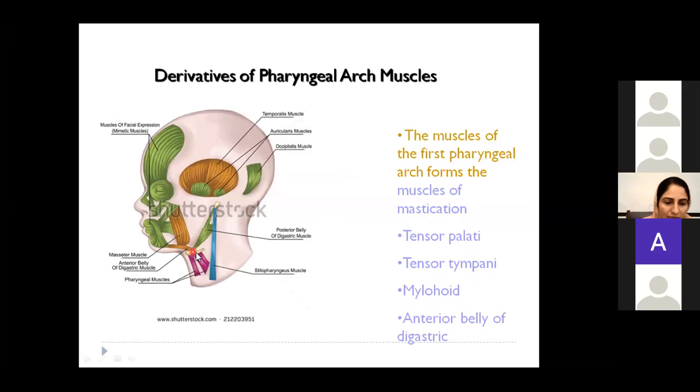These are the two bellies of the digastric. Anterior belly of the digastric is derived from first pharyngeal arch. Posterior belly is derived from the second pharyngeal arch. Okay, we will just cover. And there is masseter, and then there is temporalis, and then there is medial and lateral pterygoid muscles, mylohyoid muscle, which is present at the floor of the mouth. These are all derived from first pharyngeal arch.